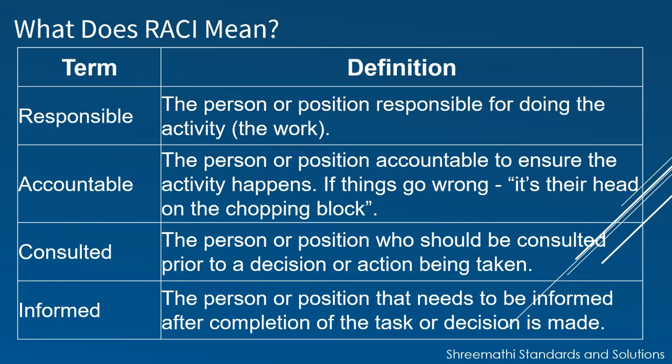What does RACI mean? So let's define the term RACI. R stands for the person or position responsible for doing the activity. A stands for accountable, the person or position accountable to ensure the activity happens. If things go wrong, it is their head on the chopping block. C stands for consulted, the person or position who should be consulted prior to a decision or action being taken. I stands for informed, the person or position that needs to be informed after completion of the task or after the decision is made.